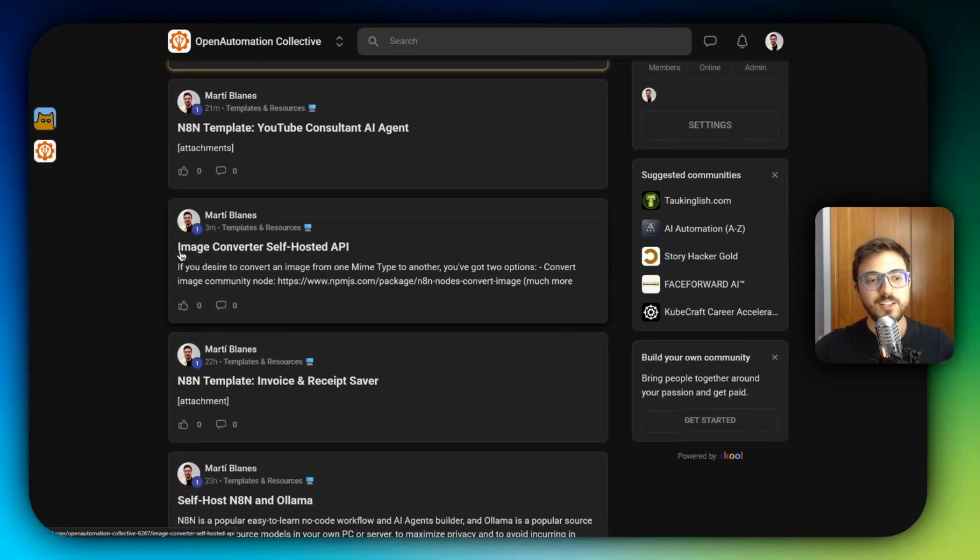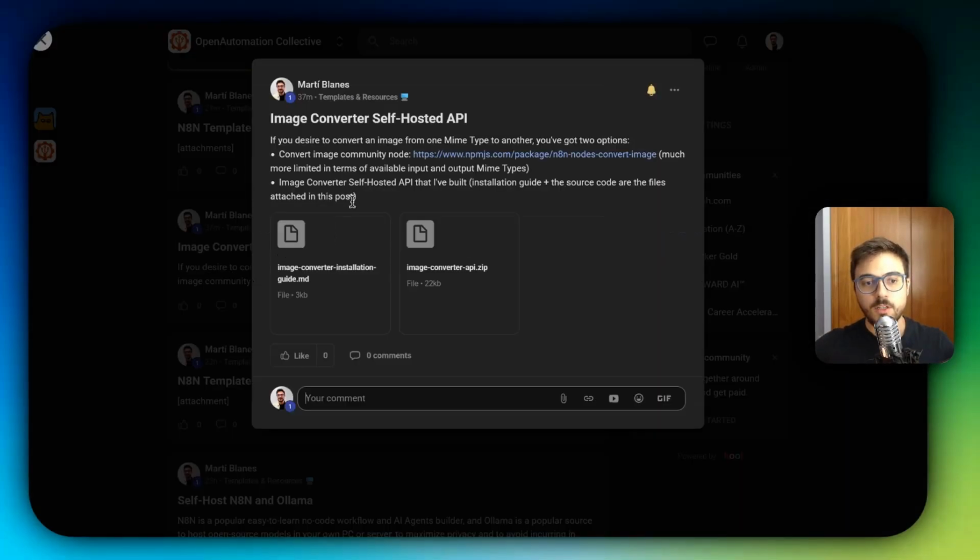So actually, you'll find this image converter here in the school community. Just download these 2 files. This is the installation guide that I'm going to follow right now, and I'm going to show you on the screen. So you don't necessarily have to download this file if you really don't want to. Just copy the commands that we're going to see on the screen right now, and then download the .zip file.